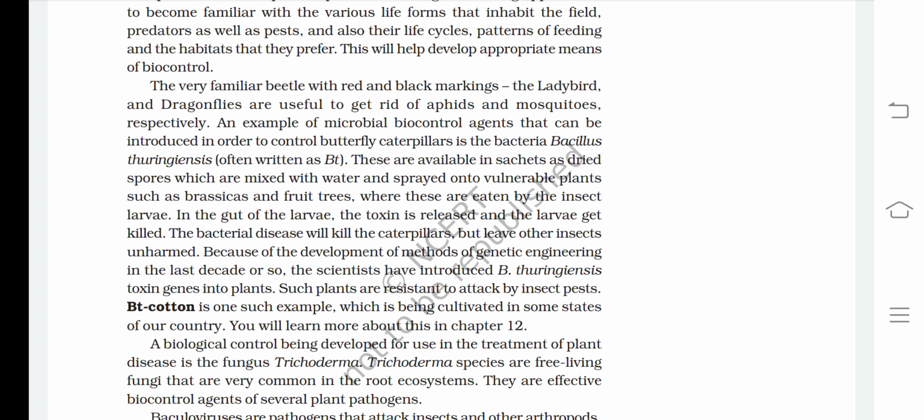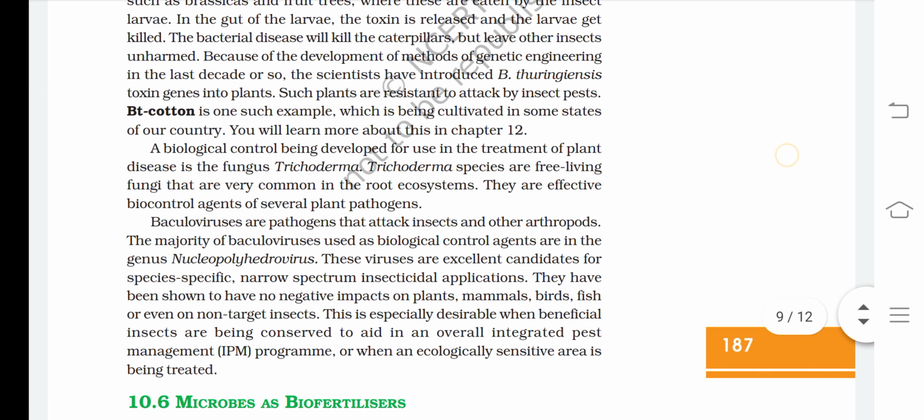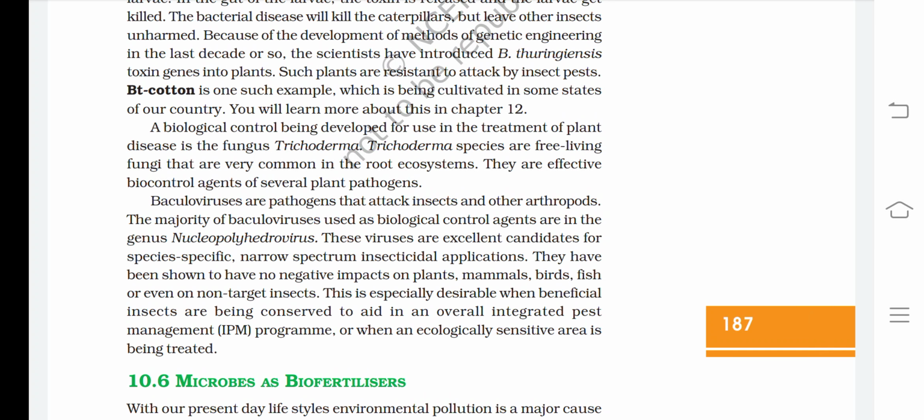Because of the development of methods of genetic engineering in the last decade or so, the scientists have introduced Bacillus thuringiensis toxin genes into plants. Such plants are resistant to attack by insect pests. Bt cotton is one such example, which is being cultivated in some states of our country. You will learn more about this in chapter 12. A biological control being developed for use in the treatment of a plant disease is the fungus Trichoderma.